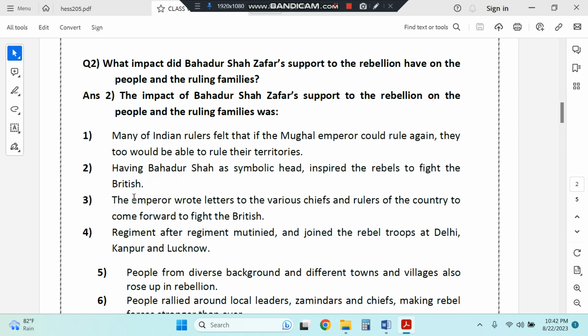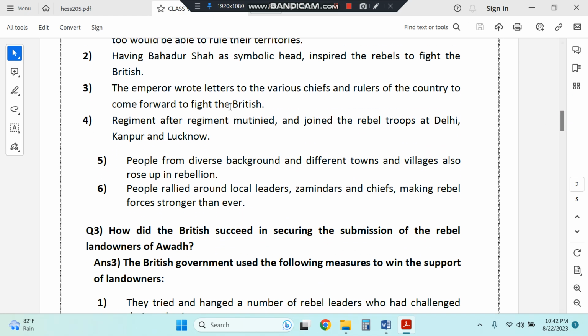Emperors wrote letters to various chiefs and rulers of the country to come forward to fight the British. Regiment after regiment mutinied and joined the rebel troops at Delhi, Kanpur, and Lucknow. People from diverse backgrounds in different towns and villages also rose up in rebellion. People rallied around local leaders, zamindars, and chiefs, making rebel forces stronger than ever.